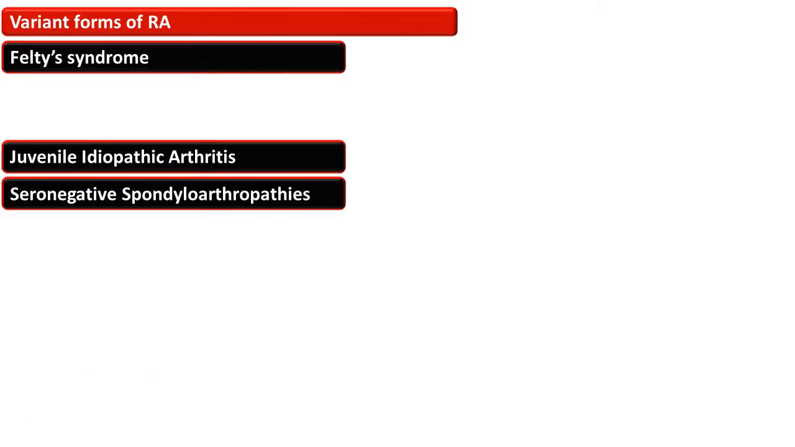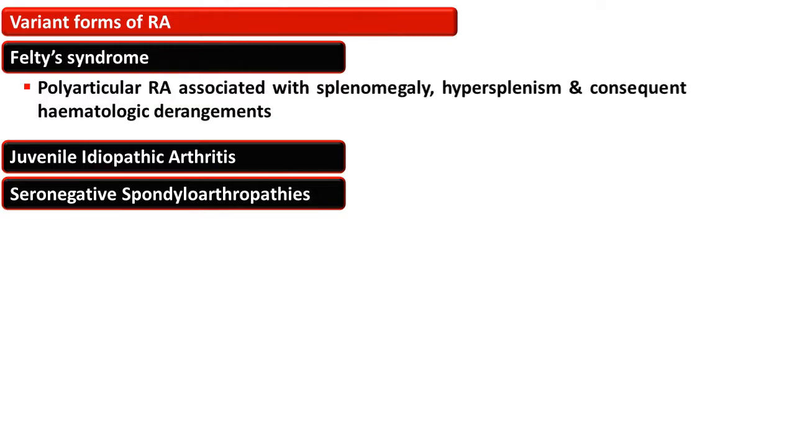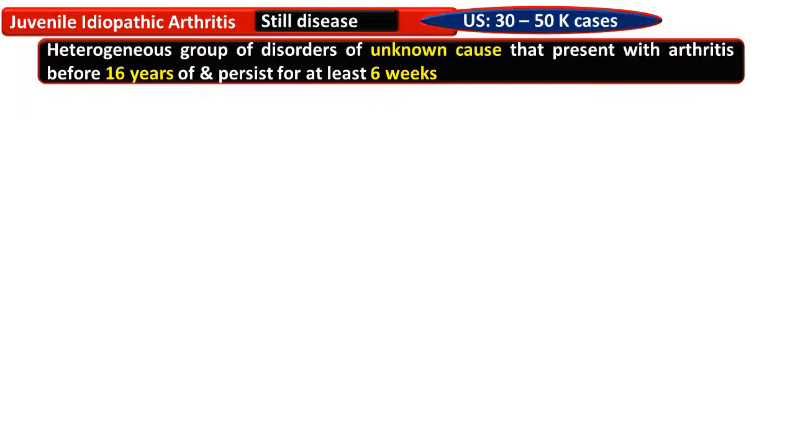Variant forms of rheumatoid arthritis are Felty's syndrome, juvenile idiopathic arthritis, which is also termed as JIA, and seronegative spondyloarthropathies. Felty's syndrome is polyarticular rheumatoid arthritis associated with splenomegaly, hypersplenism, and consequent hematological derangements. Juvenile idiopathic arthritis is also termed as Still's disease. About 30 to 50,000 cases in the US have been reported.